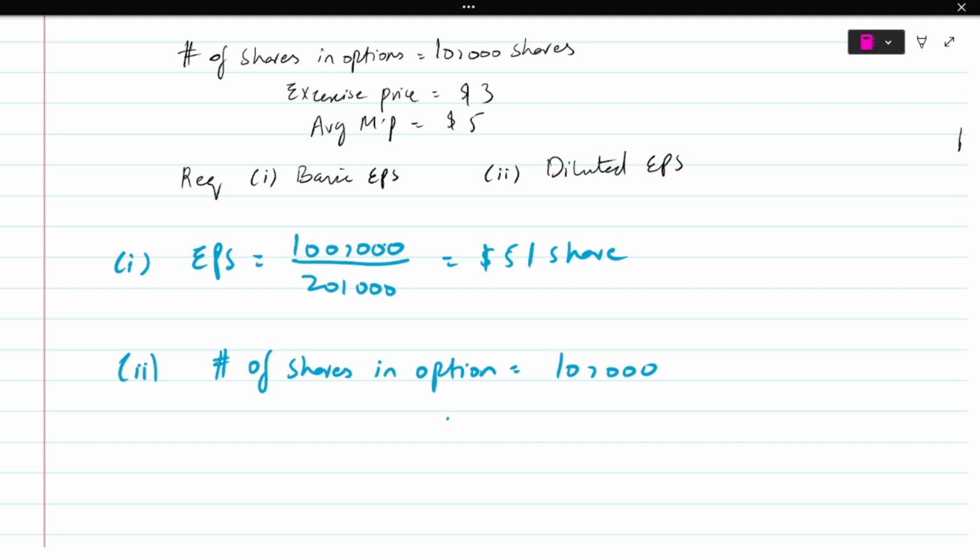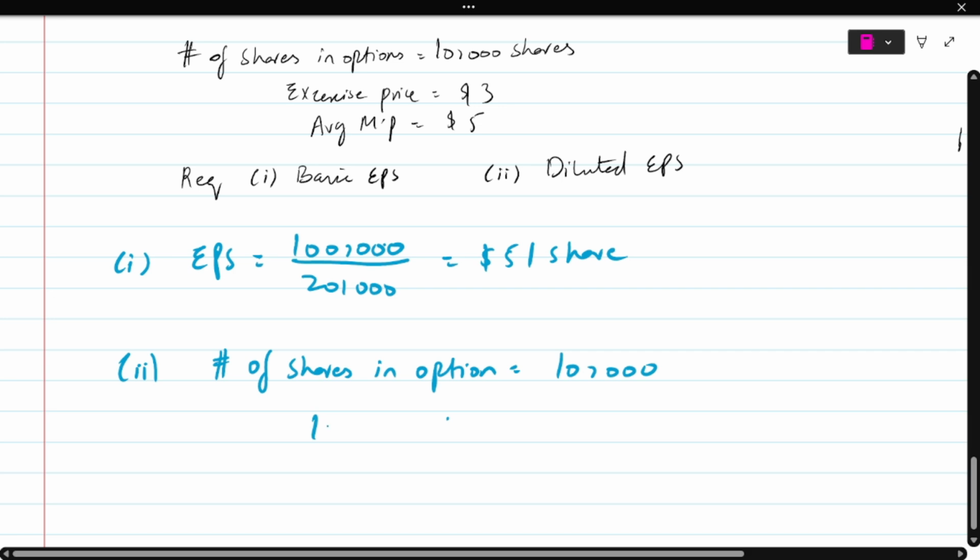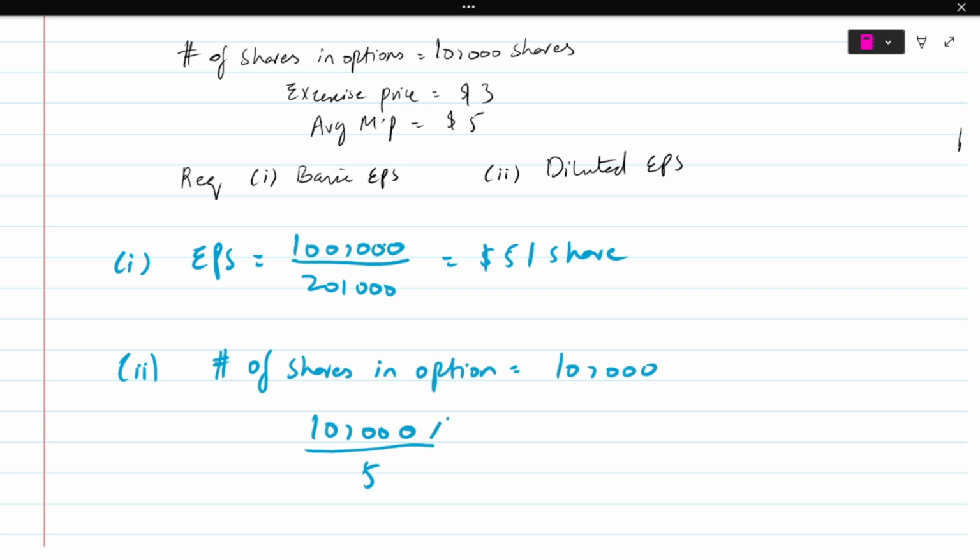Now I'm going to ask myself, okay, what if I buy these 10,000 shares directly from the market? So I know that I have 10,000 shares. The average market price is 5, and the exercise price is 3.